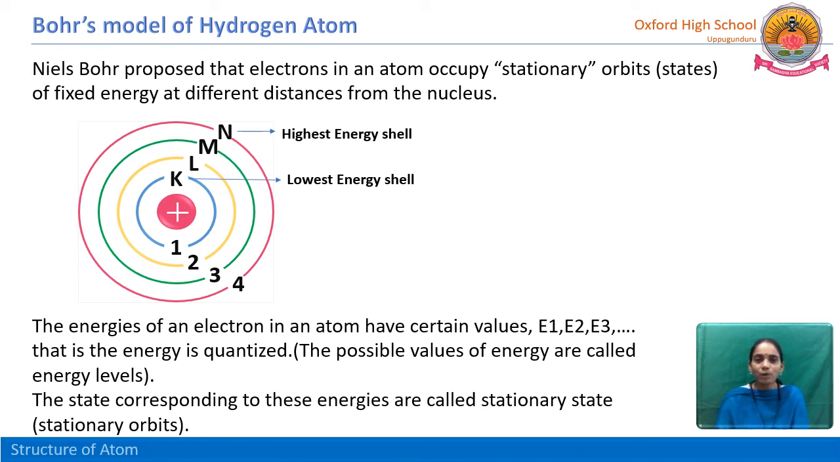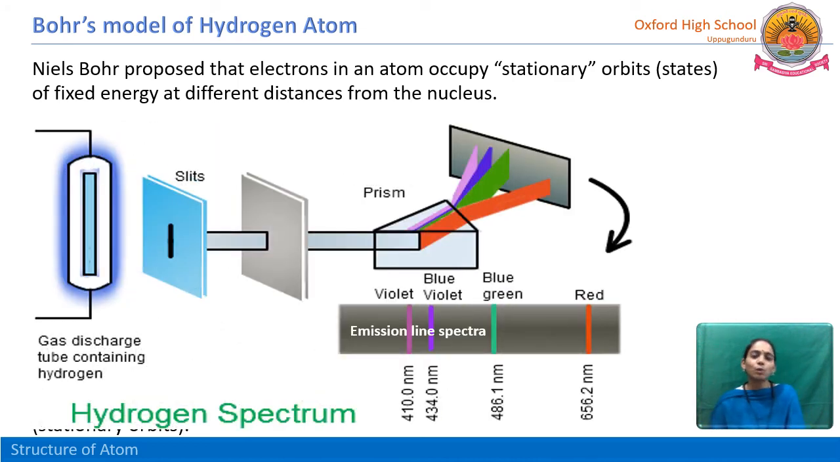Finally, what we have concluded through Bohr's model of hydrogen atom is that around the nucleus the electrons are revolving in stationary orbits, that means fixed orbits. These energies are quantized, and the electron does not create any energy. Those are fixed orbits here. Let us see the Bohr's model.